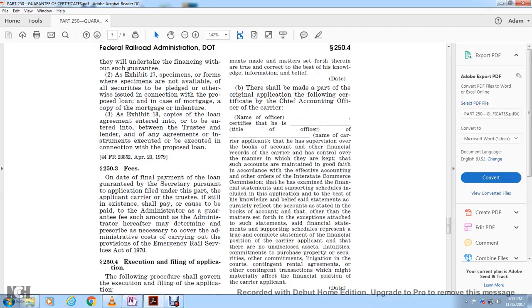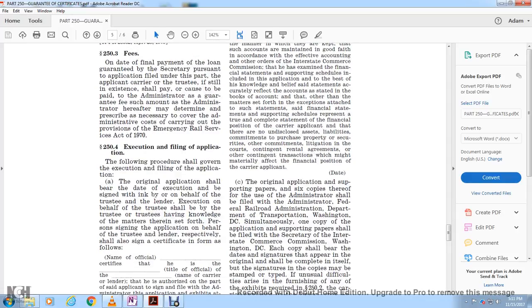that the statements accurately reflect the accounts of the carrier in the books of account other than the matters set forth in the exceptions attached to such statement, and that the said financial statements and supporting schedules represent a true and complete statement of the financial position of the carrier applicant, that there are no undisclosed assets, liabilities, commitments, purchases of property, securities, litigation, contingent rental agreements, or other contingent transactions which might materially affect the financial position of the carrier's application, and the date.